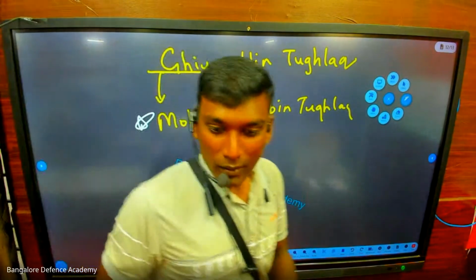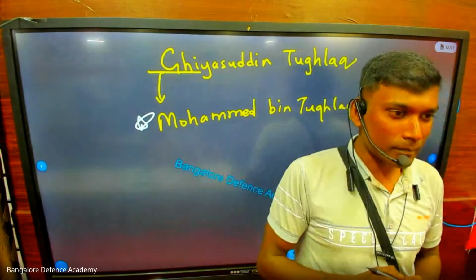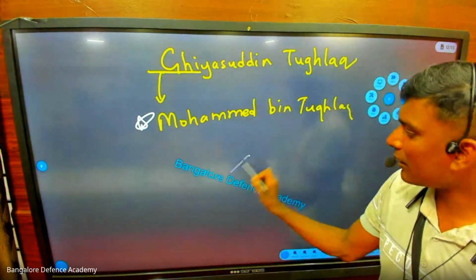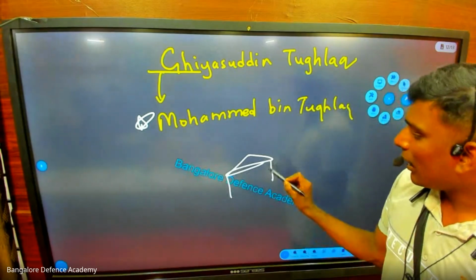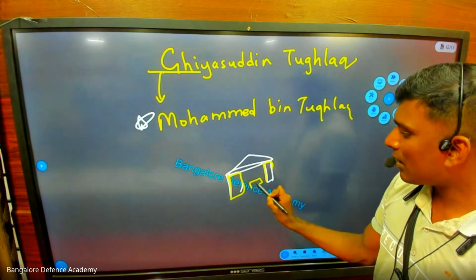What is the plan? Muhammad bin Tughlaq invites him for a dinner party. Imagine this is the tent, and it was made up of rock. A big stone like this, and the dining table was kept like this here.